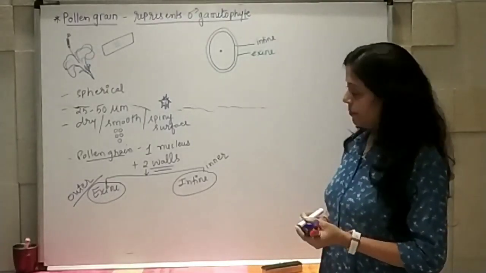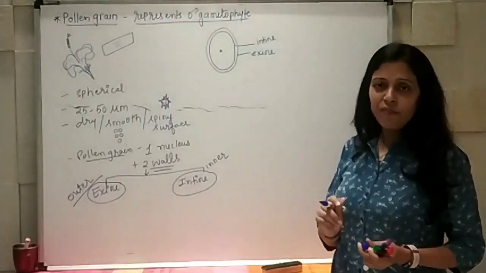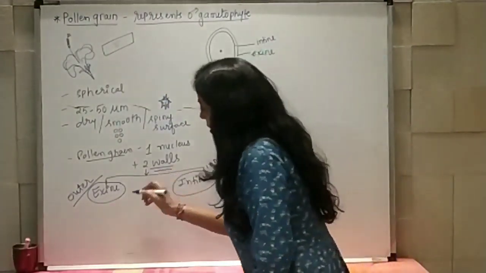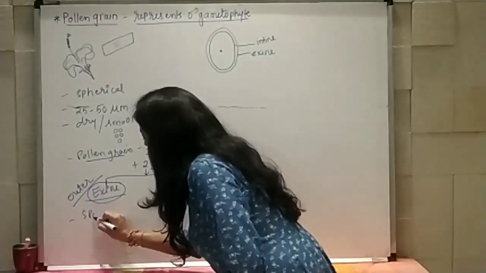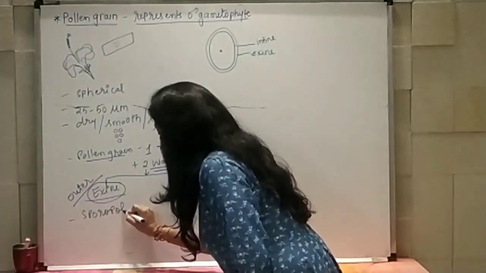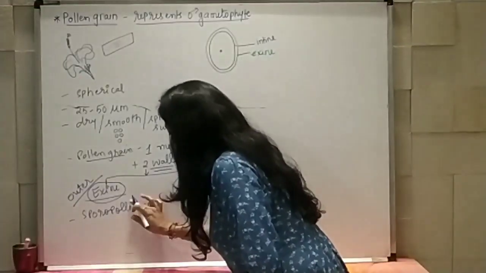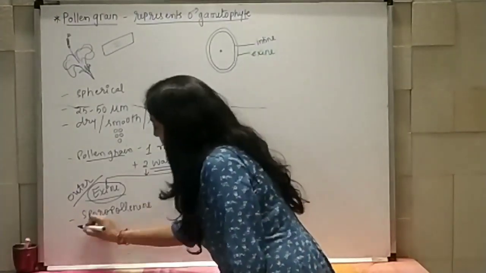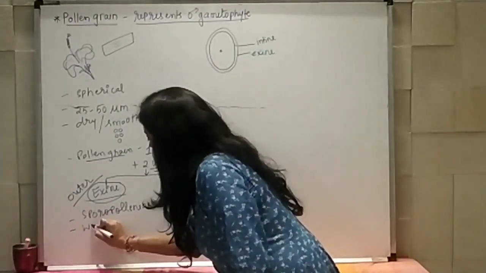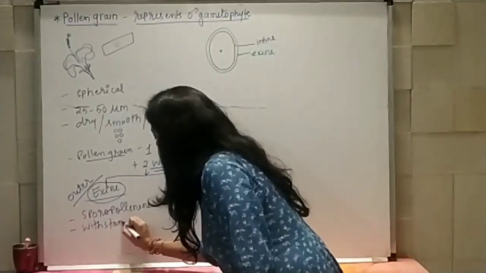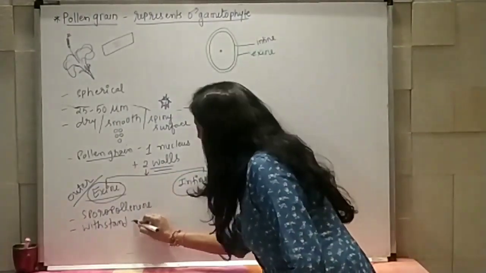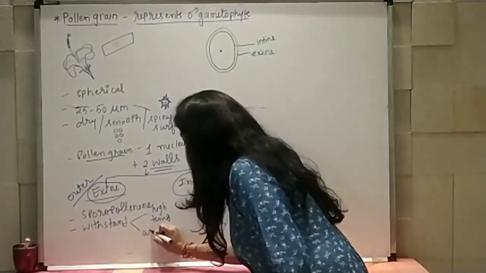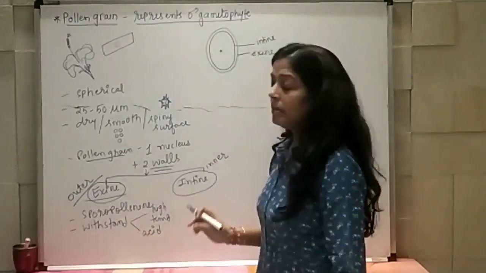Exine is made up of a very tough chemical known as sporopollenin. And this sporopollenin is able to withstand, means bear, high temperature, even acid cannot destroy it.